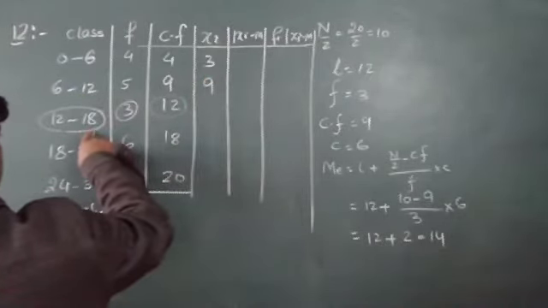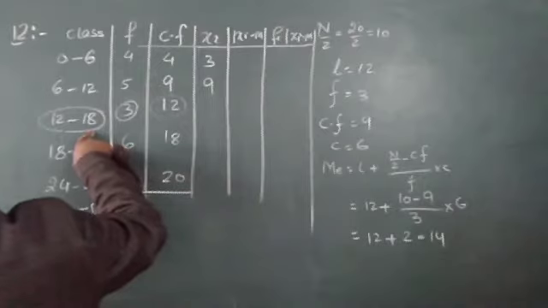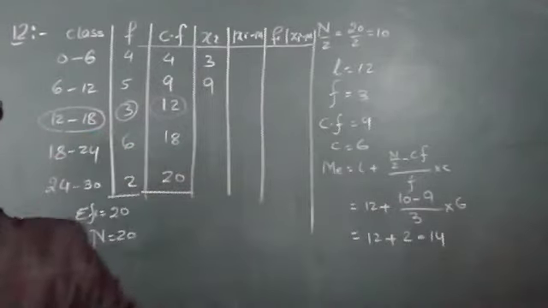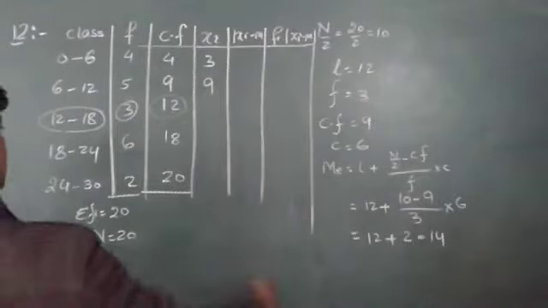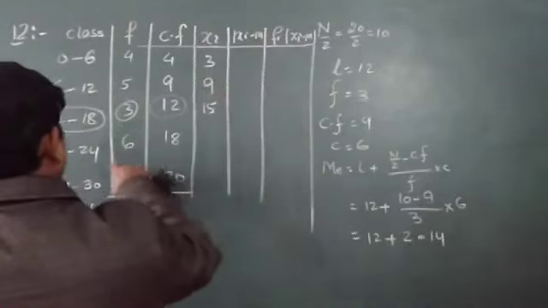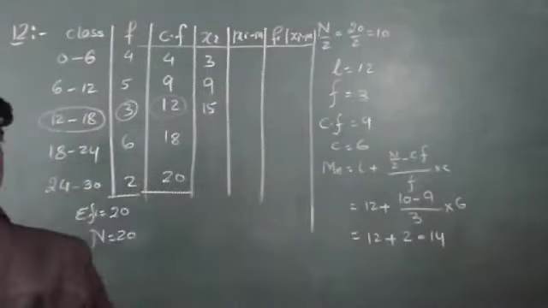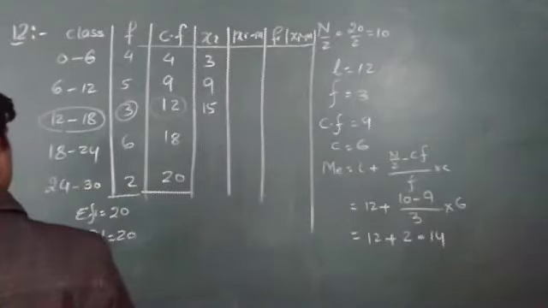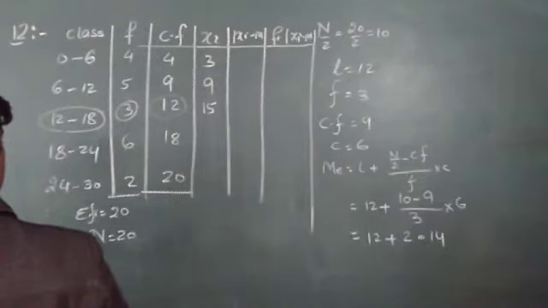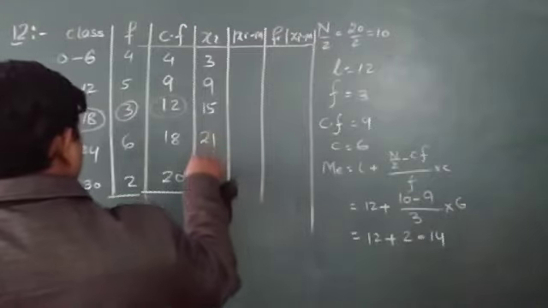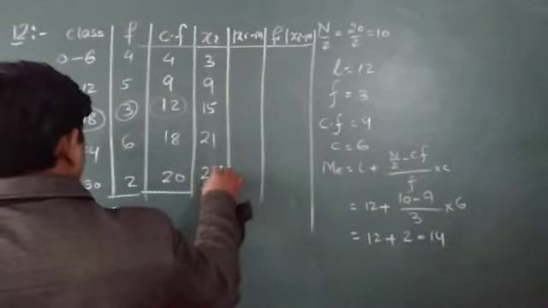Then 18 plus 12 is 30, 30 upon 2 is 15, and then 42 upon 2 is 21, and then 27.